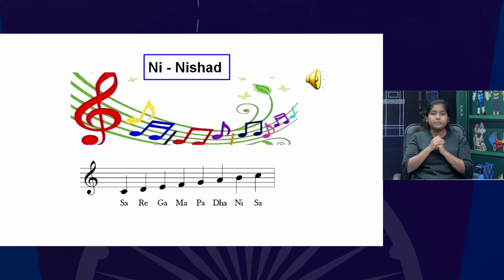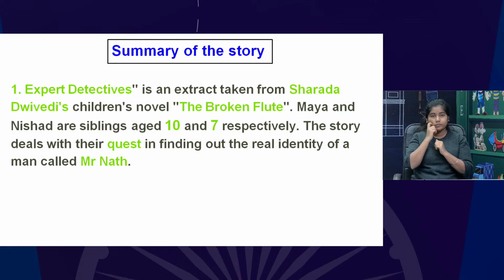Then we start with the summary of the story. So we read it. Expert Detectives is an extract taken from Sharda Dwivedi's children's novel The Broken Flute. Maya and Nishad are siblings aged 10 and 7 respectively. The story deals with their quest. Quest means their willingness, their desire, their inquiries in finding out the real identity of a man called Mr. Nath.